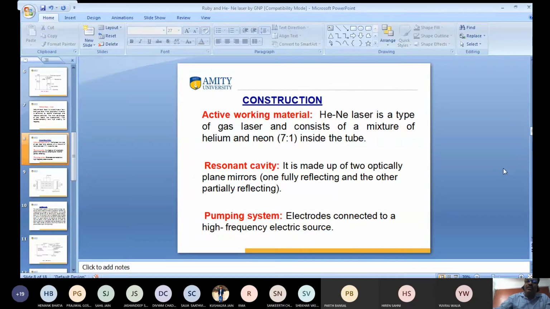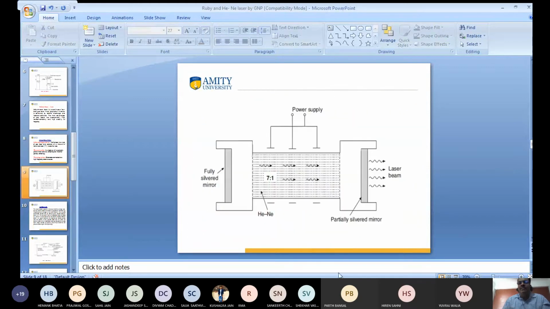I already told you, this is the figure of the helium neon laser. What is laser action? Laser action is based on two phenomena: population inversion and pumping. We have discussed in detail what population inversion is and how we can get pumping, so how can we get the laser beam? This is the figure of the helium neon laser.